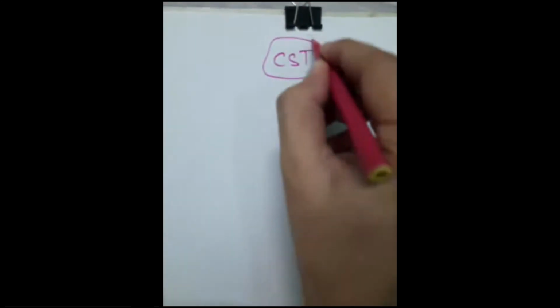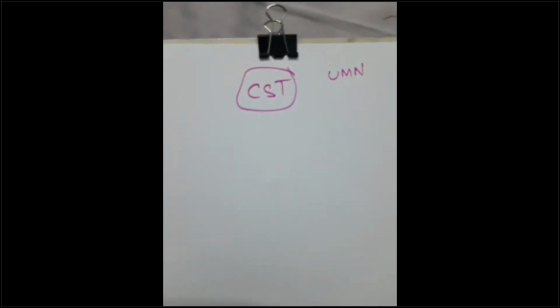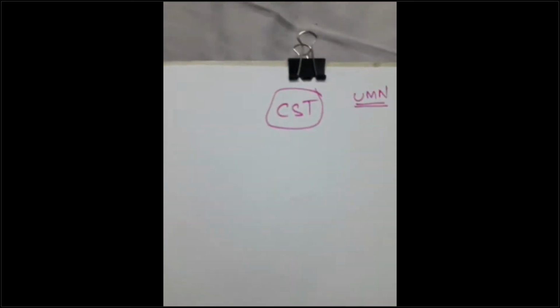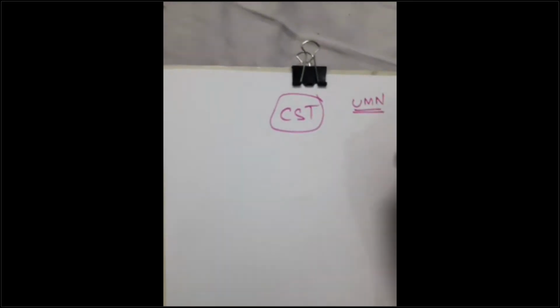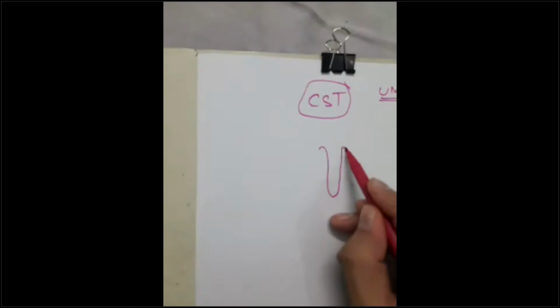Let us proceed now. Corticospinal tract, guys. What is the corticospinal tract? It is the upper motor neuron. It is one of the descending tracts. Let us draw the orientation.